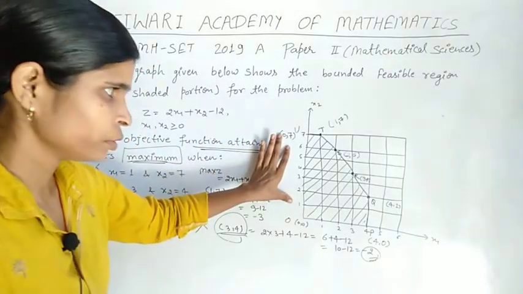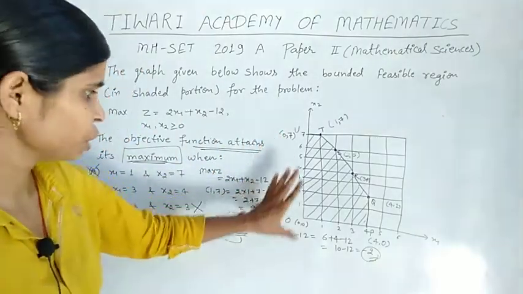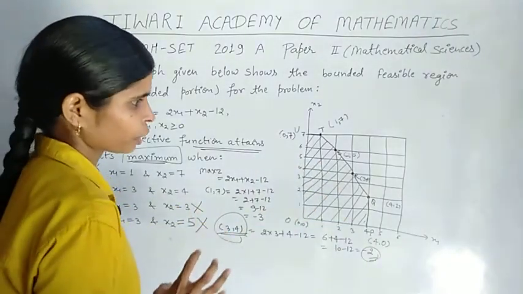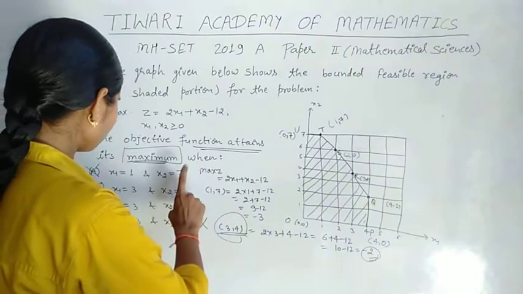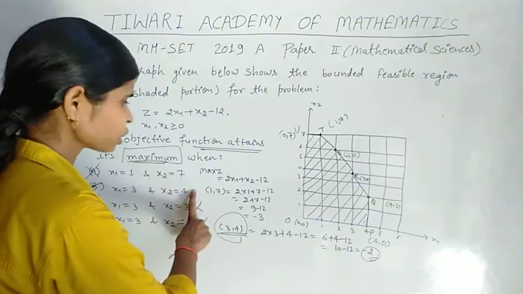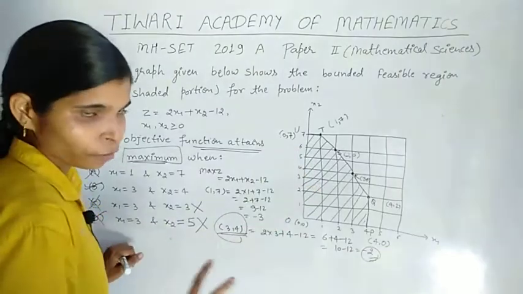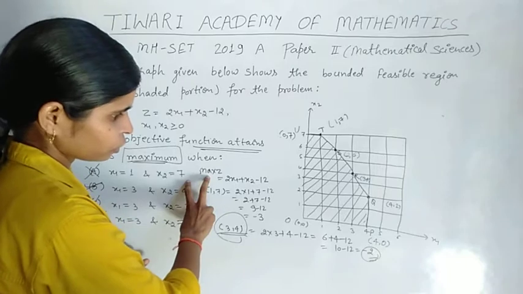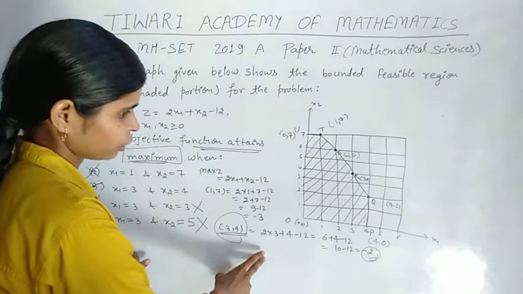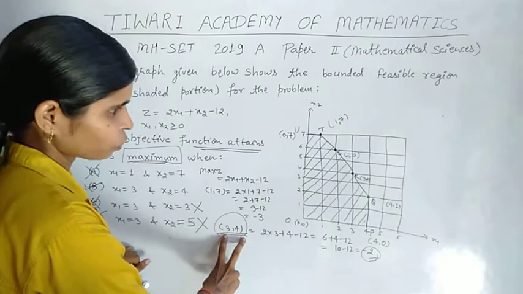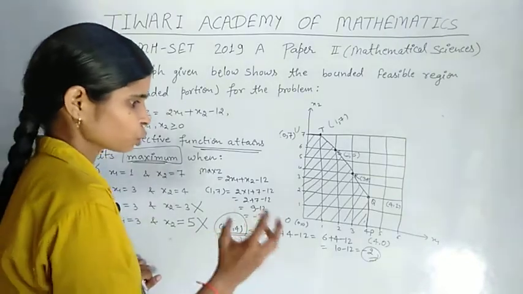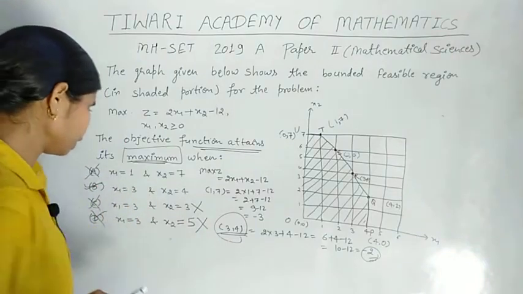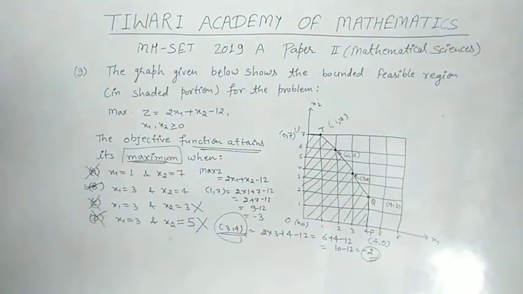Graph is given. In this graph we select which points lie on the common portion boundary. Option first point and option second point lie on the boundary of this common portion. So we check max z at 1, 7 and at 3, 4. In 1, 7 and 3, 4, which gives the maximum? So this is our required answer. So option B is true and A, C, D are wrong answers. Okay.